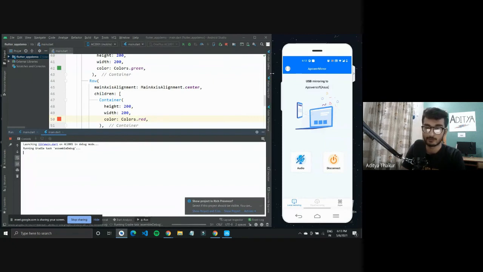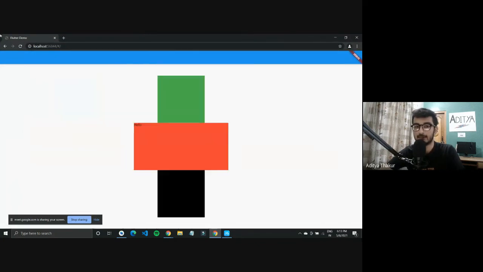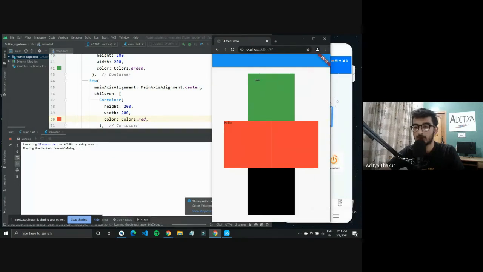We were working with web so far. Everything that I was doing was happening here on a localhost. This was for Flutter web, but all these things would look similar on the mobile device. The only changes would be in adjusting according to the width and the height of the mobile screen, because on Flutter web these widgets can expand to the full screen of the desktop. Size is really big, but on a mobile device it would be limited, so we'll have to adjust our widgets accordingly.